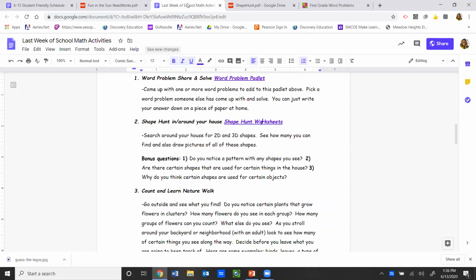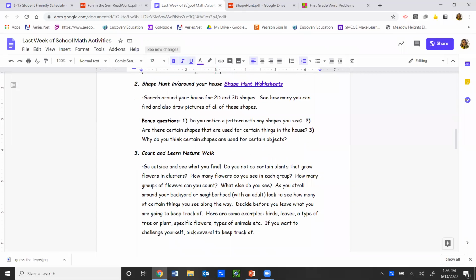Okay, now our last one, our count and learn nature walk. Go outside and see what you find. Do you notice certain plants that grow flowers in clusters? How many flowers do you see in each group? How many groups of flowers can you count? What else do you see? As you stroll around your backyard or neighborhood with an adult, of course, look to see how many of certain things you see along the way.